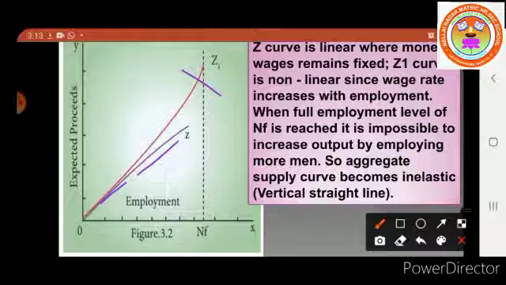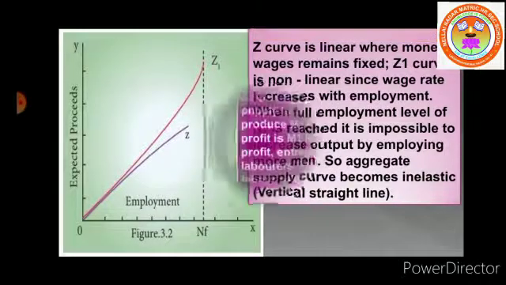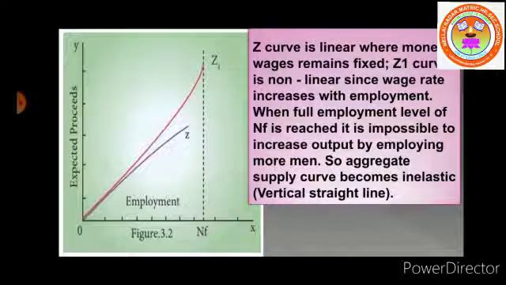When the full employment level of NF is reached, it is not possible to increase output by employing more laborers. At that time, the aggregate supply curve becomes inelastic, that is, a vertical straight line. The slope of the aggregate supply curve depends on the relation between employment and productivity. In reality, the aggregate supply curve will be like Z1.